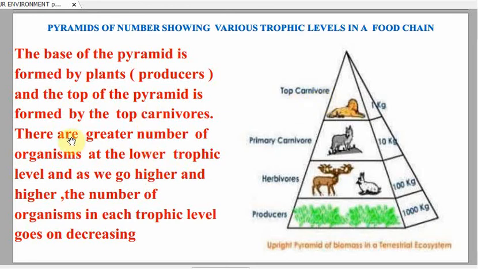Now there is a greater number of organisms at the lower trophic level. So in this pyramid we can see there are a large number of producers, and as we go higher and higher, the number of organisms in each trophic level goes on decreasing.